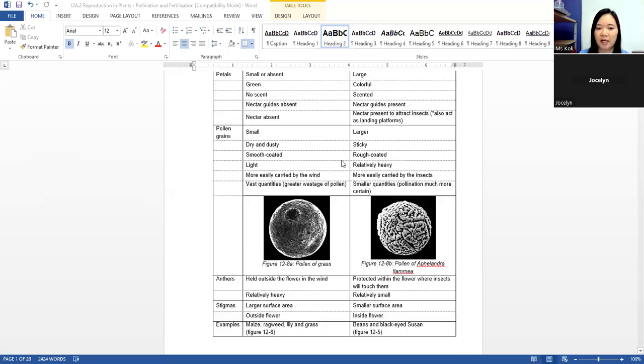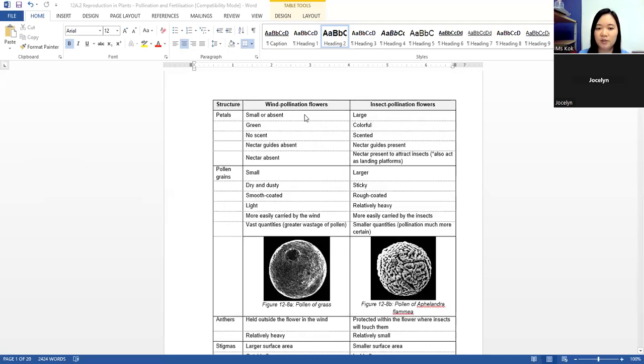So let's take a look at the petals. The petals for wind pollinated flowers are small or absent. For insect pollinated flowers, they will be large. Why? Because we need to attract the insect. The insect needs to be able to see and differentiate where is the flower and where is the leaf, then only will the insect go towards the flower. So that's why insect pollinated flowers are large, colorful, scented, with nectar guides present, all to attract the insects.